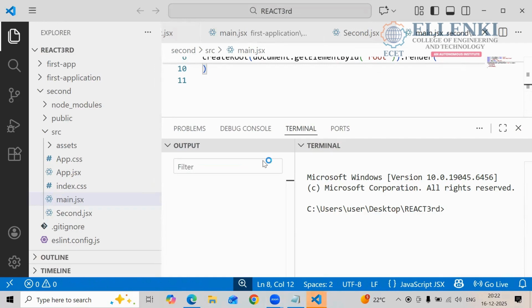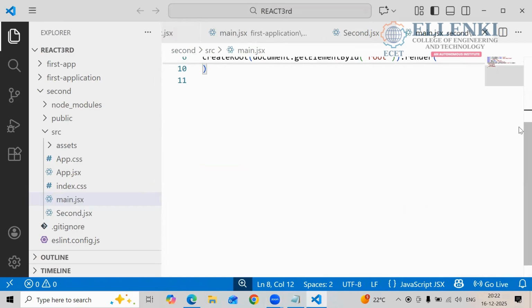npm create vite@latest. Yes or no? npm create vite@latest.